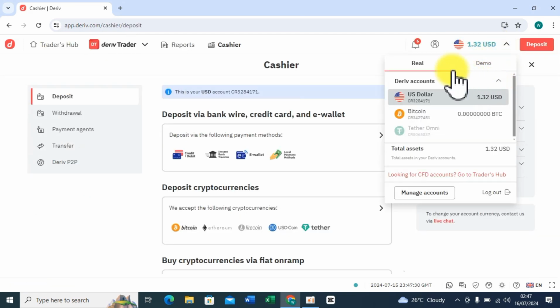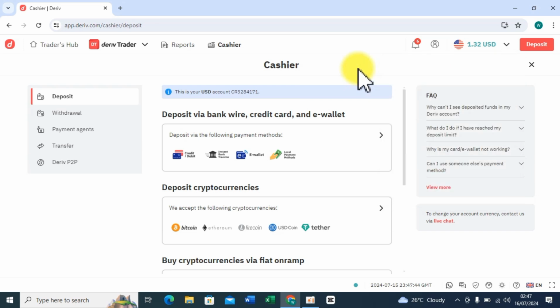If you want to change and go to demo, you could go here, but please, if you want to make a deposit or withdraw, you have to go on a real account. I hope that is clear. So now that I'm on the cashier, you can see we have deposit, withdraw, payment transfers, payment agents, transfer, Deriv P2P. When this method was off, I was using P2P, but